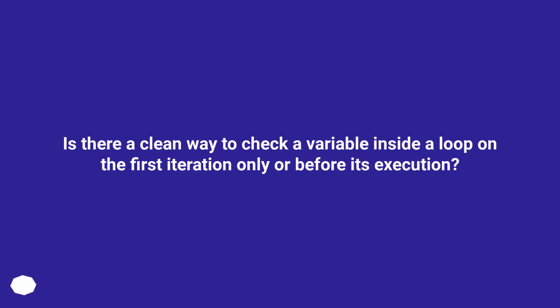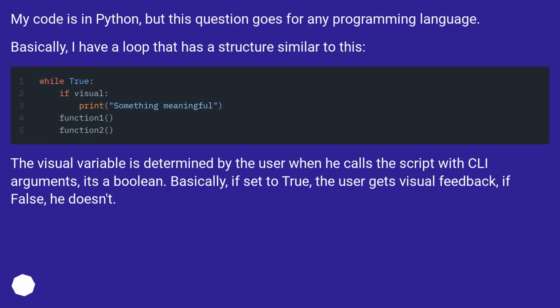Is there a clean way to check a variable inside a loop on the first iteration only, or before its execution? My code is in Python, but this question goes for any programming language. Basically, I have a loop that has a structure similar to this. The visual variable is determined by the user when he calls the script with CLI arguments. It's a boolean. Basically, if set to true, the user gets visual feedback; if false, he doesn't.